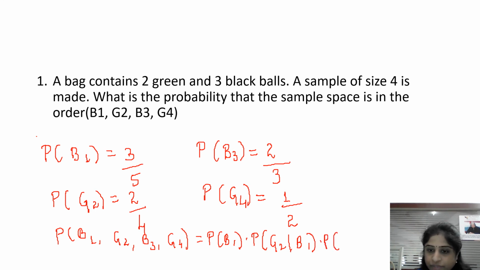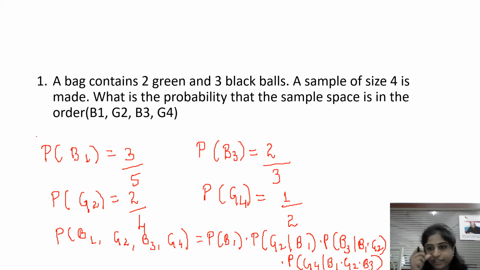And next probability is what? B3. I am finding the probability of B3. Already B1 and G2 are chosen. And next I'll find out the probability of G4. Already B1 is chosen, G2 is chosen, B3 is chosen.